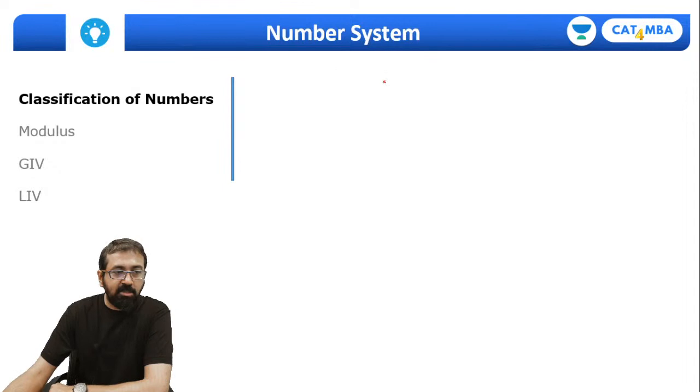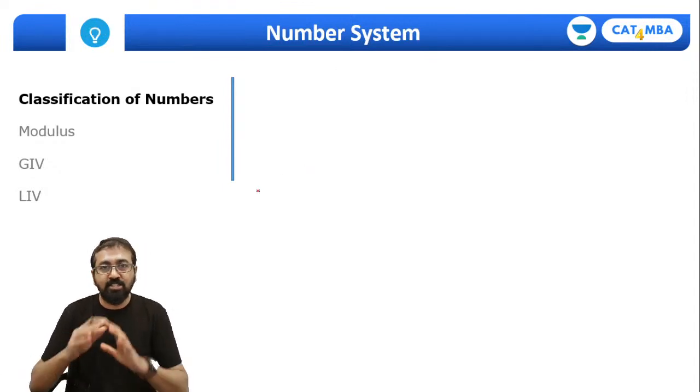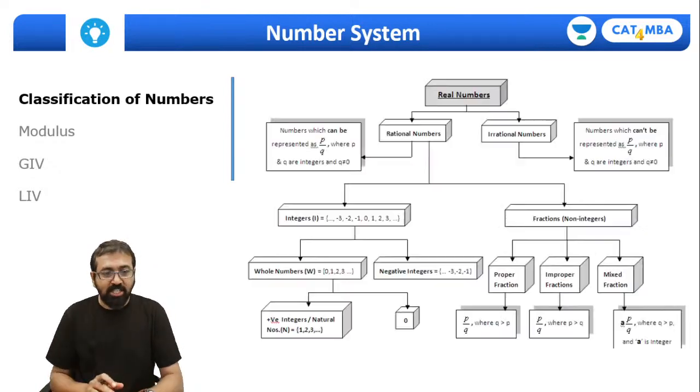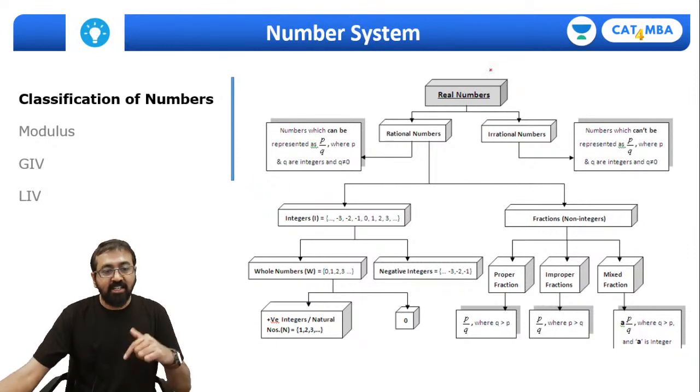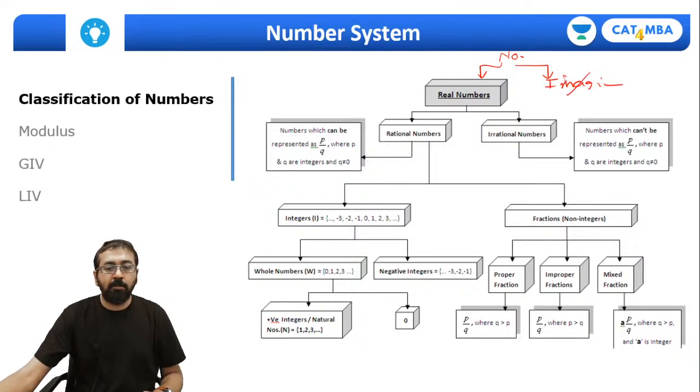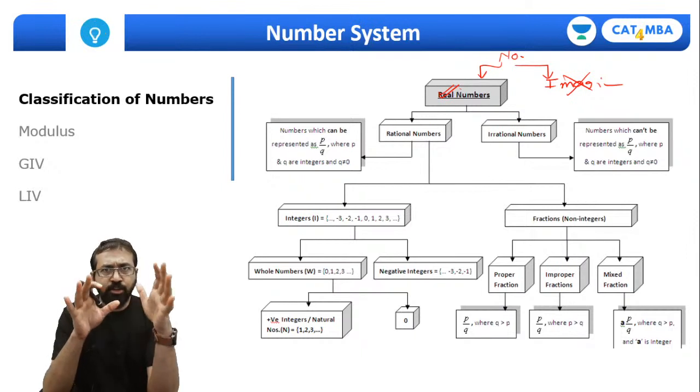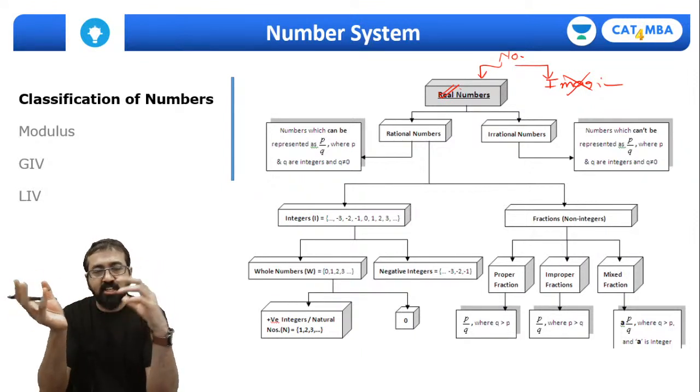So starting with number system. The first thing that we need to understand is the classification of numbers, which we learned during school, right? So let's quickly revise that. Whatever number I take in the world, it can be classified in two categories: real number and imaginary number. Imaginary numbers are not part of our syllabus as far as the CAT exam and other MBA entrance exams are concerned. So all the questions are based on real numbers only. So we need to understand real numbers in detail. But just for your information, let's quickly understand what are imaginary numbers and real numbers.